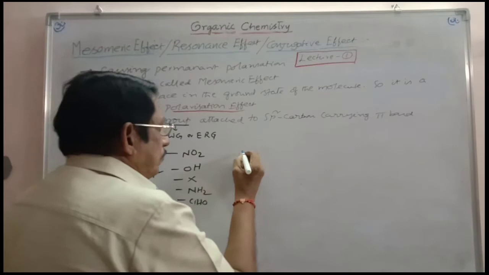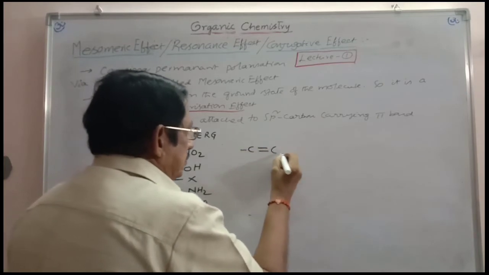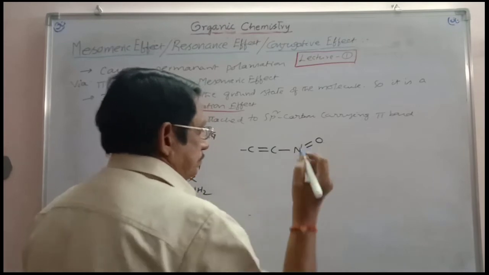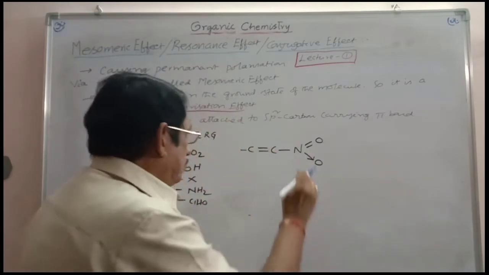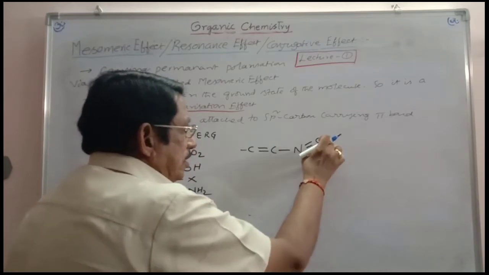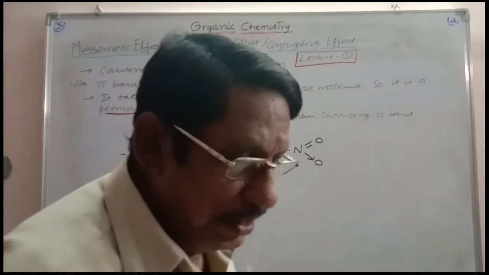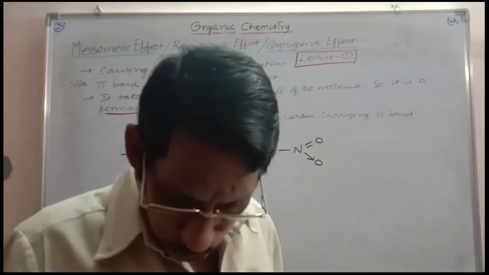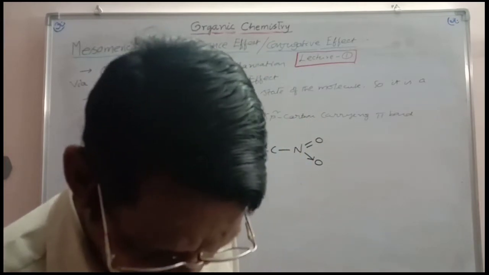So clearly, write C double bond C NO2. This is the group. That group contains a double bond. A double bond is existing between two hetero atoms.